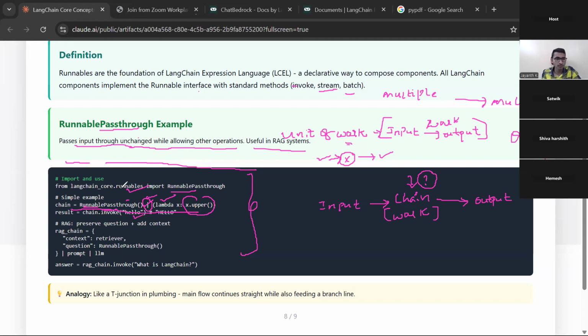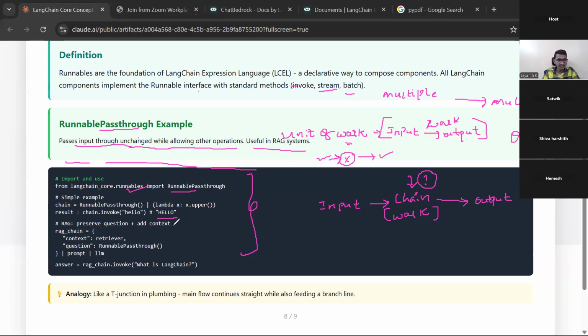Let's see what this is. You are passing hello to this chain. It will give the output in capital letters, all the letters capital: HELLO. In that way it is not changing anything. The information is the same, but the format is changed. Are you able to understand that?